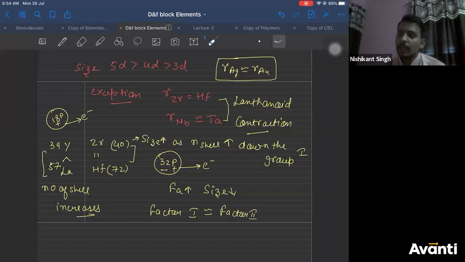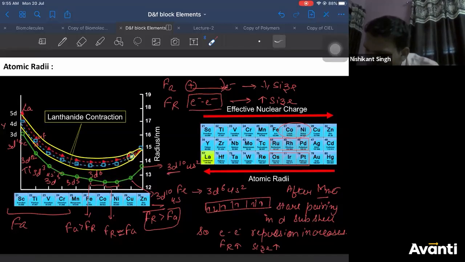So therefore, this increase is 18, this is 32. So for the first time it was increased by 32. If you see the next elements, niobium and thallium, 41 and 73. How much is the difference? 41, 73, again 32. Right? Check the next one. 42 and 74, again 32. So for the first time you got 32 here.